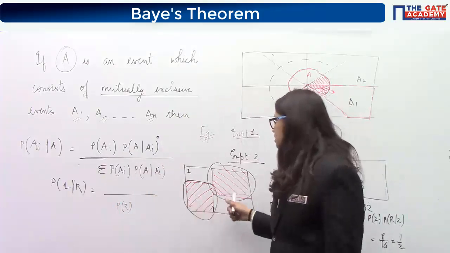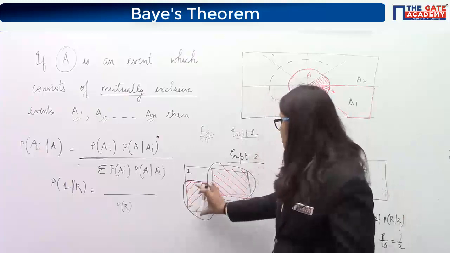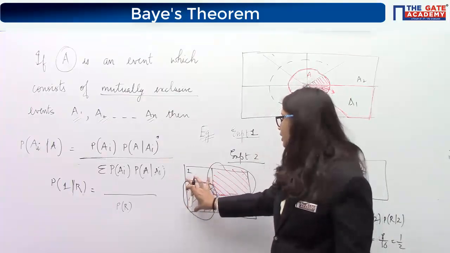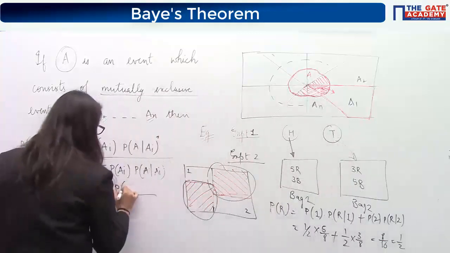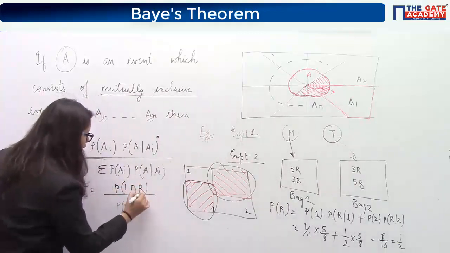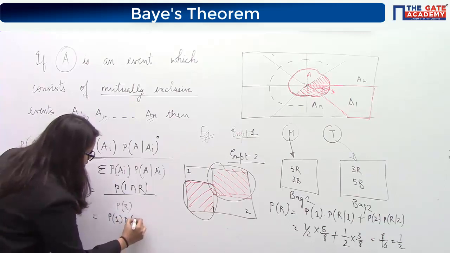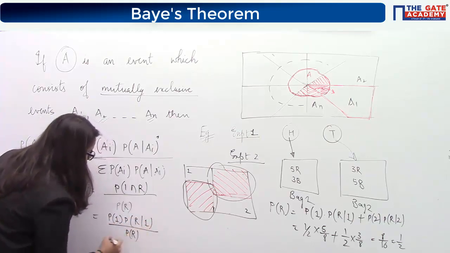And from this red hatched area, this is the part which is falling in region 1. Yes or no? And again we can say this is nothing but 1 intersection R, and this 1 intersection R can be written down like this. That is P1 into PR by 1, divided by PR.